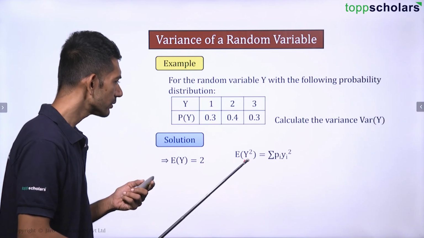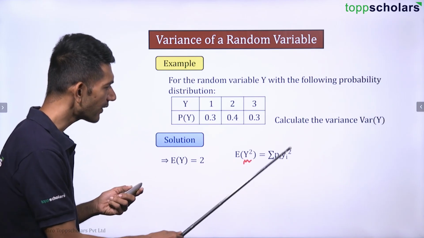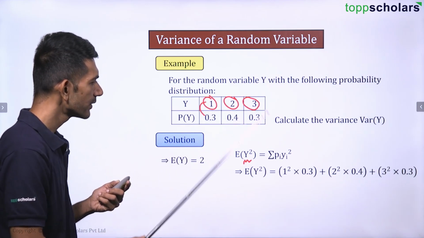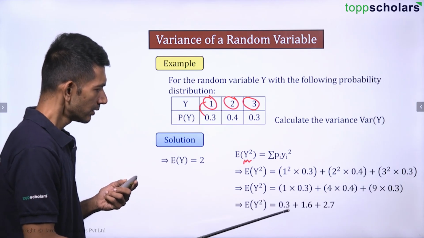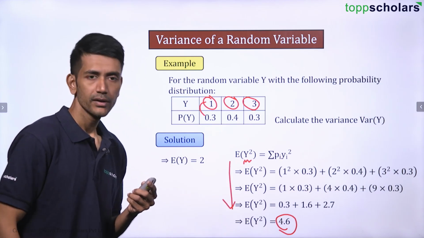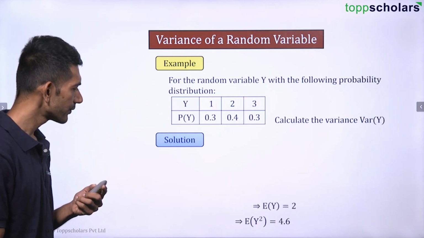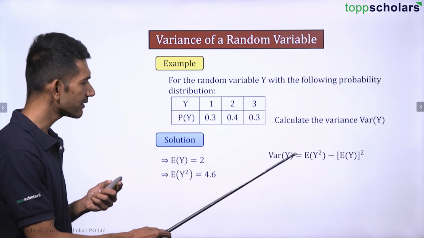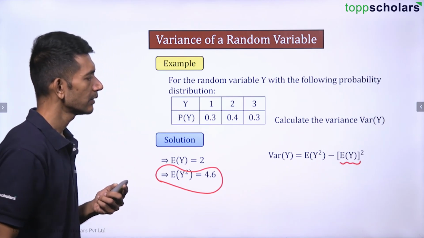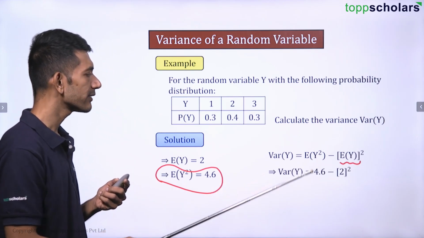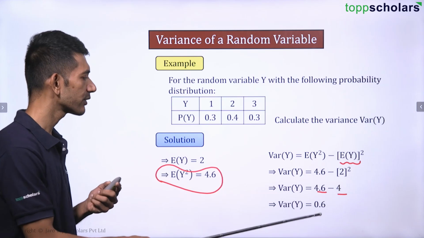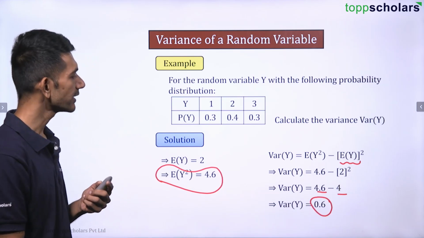Now find out the mean of y square, which is summation pi yi square. Here we need to square yi and multiply with pi. Finally we get 4.6 after solving this. This is basic solving only. Now you know the final formula, so variance is given by this value minus this value. Put the values there: 4.6 minus 2 square, that is 4.6 minus 4, which is 0.6. So the variance is 0.6, right?